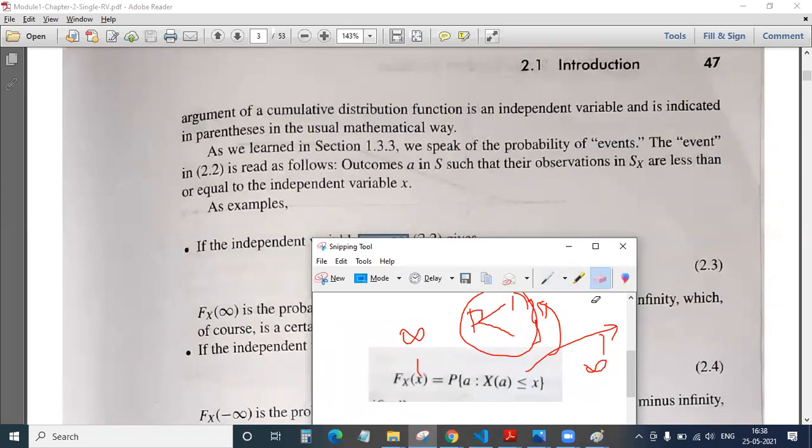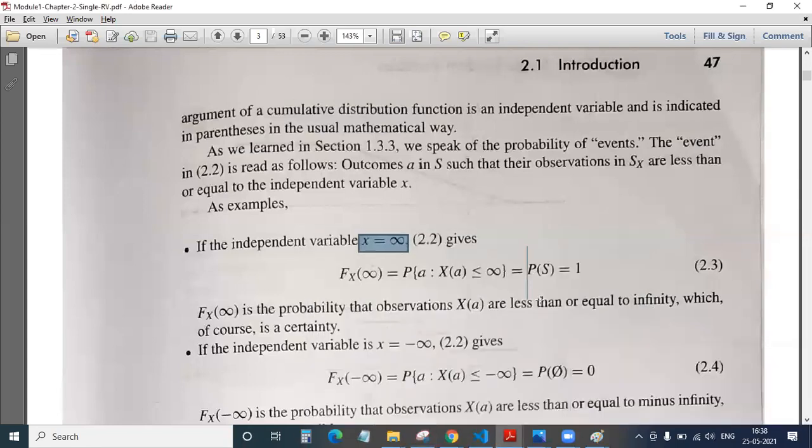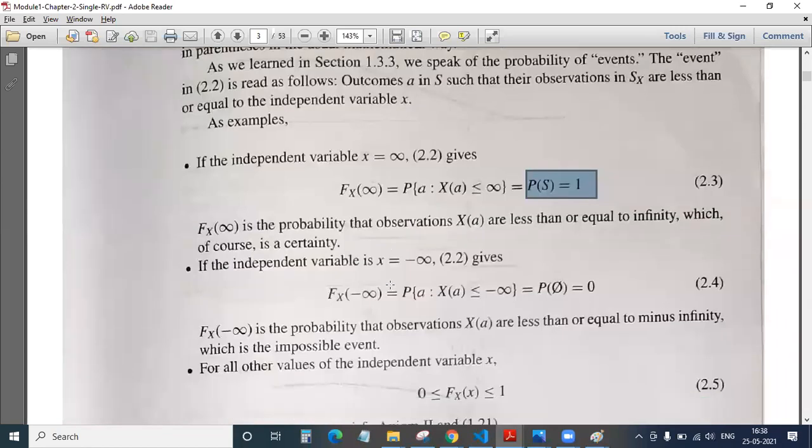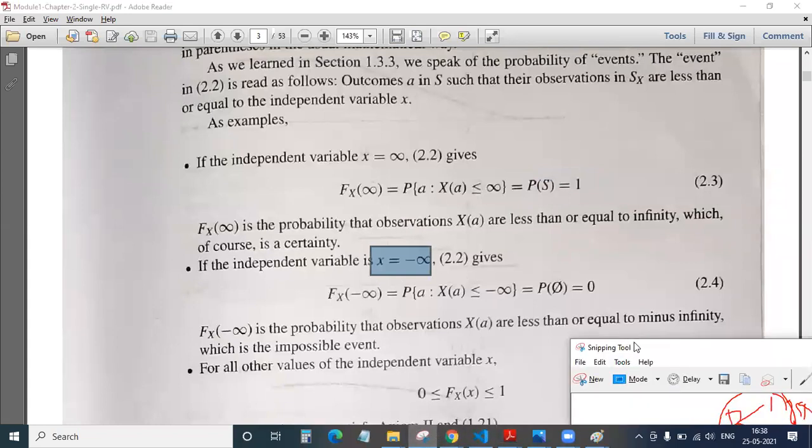So you can see here that in this case, P of S, the probability of the total sample space, will be equal to 1. So even though our independent variable has reached infinity, the maximum value our probability would take is 1, not more than 1. It will never go above 1, forget about reaching infinity. Similarly, when our independent variable reaches minus infinity, what do you feel? What would happen here when it reaches minus infinity? Anybody?